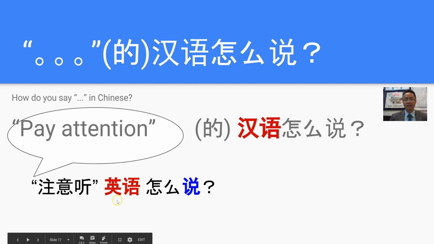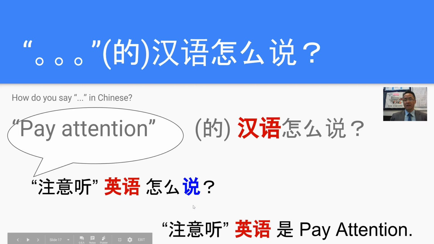注意听英语怎么说? And our possible answer could be, which is the long version, 注意听英语是 pay attention. Or similar to the one we had above before, we could just say 是 pay attention.